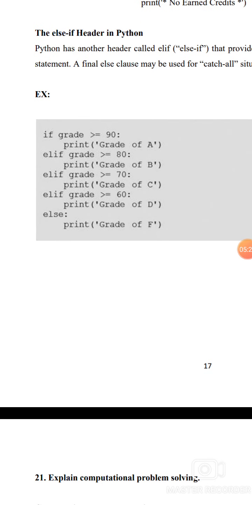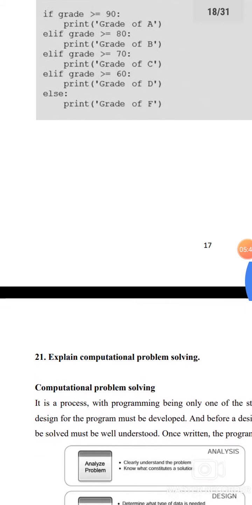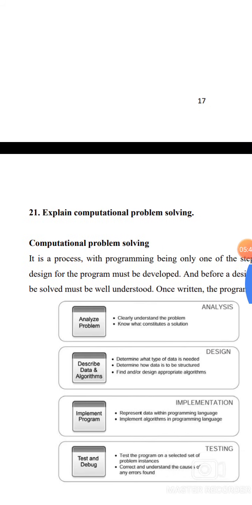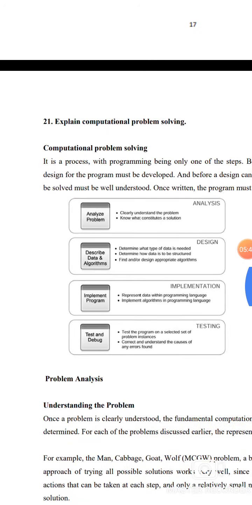Example, if grade greater than or equal to 90, print grade A. Elif grade greater than or equal to 80, print grade B. Elif grade greater than or equal to 70, print grade C. Elif grade greater than or equal to 60, print grade D. Else print grade F. F means fail. 21. Explain computational problem solving.